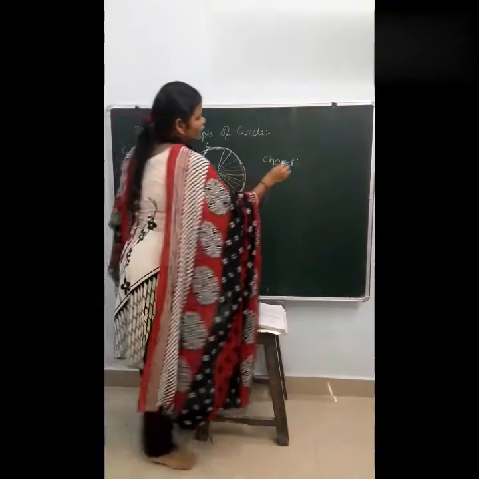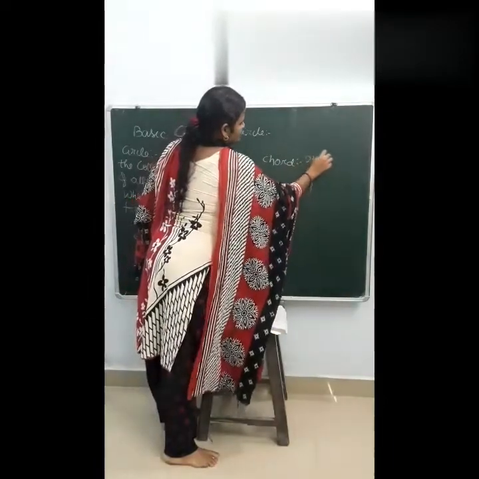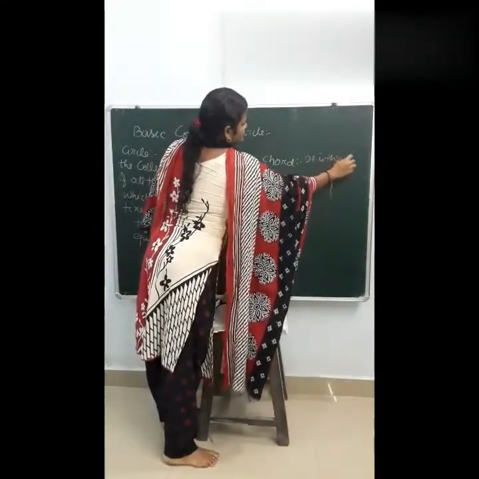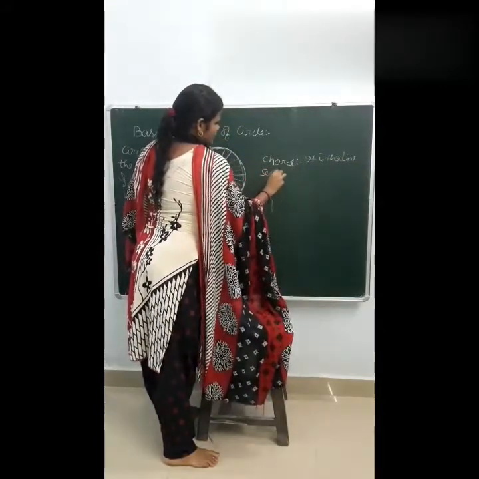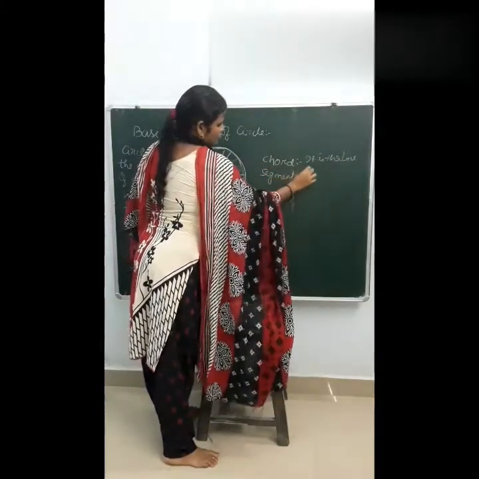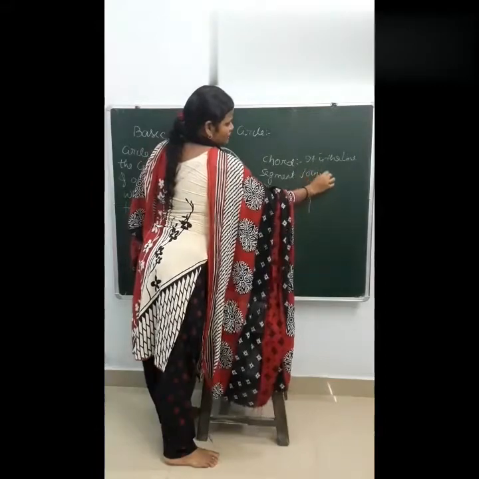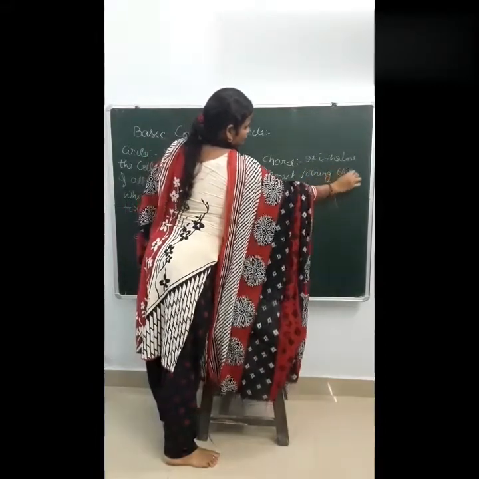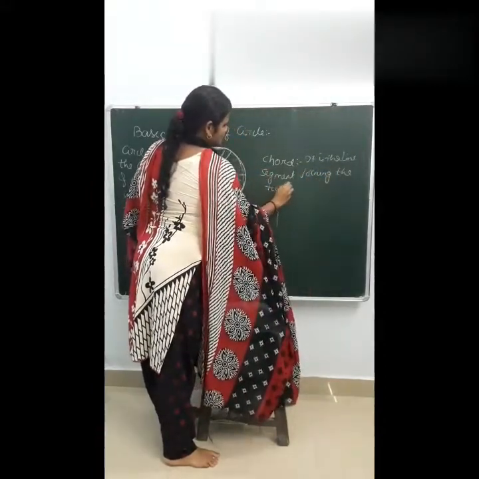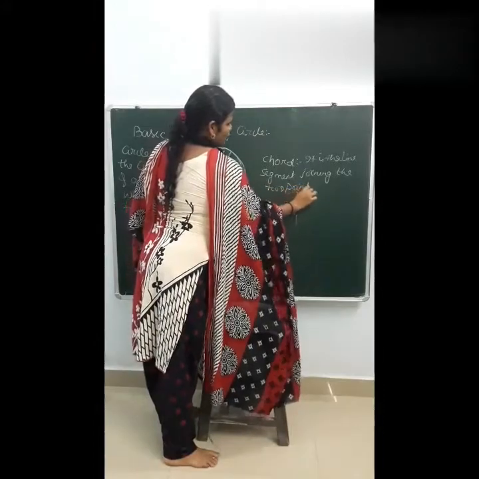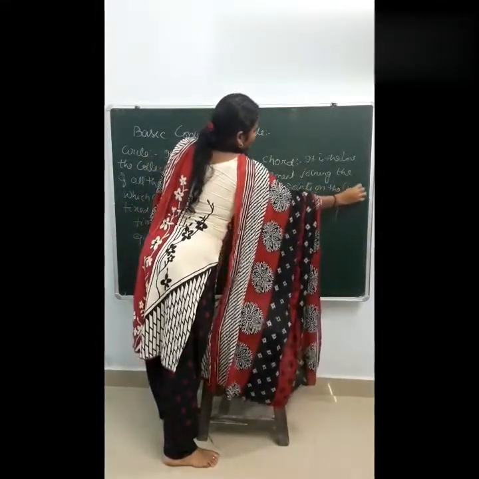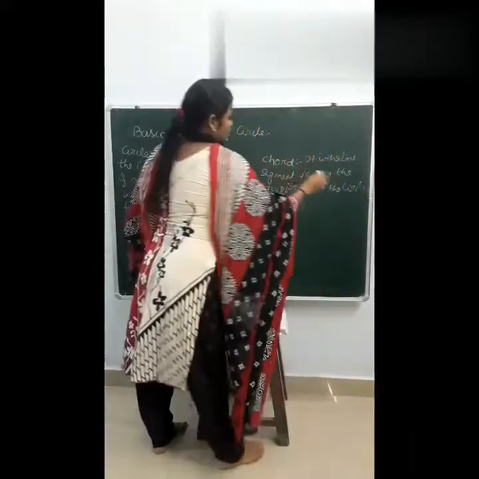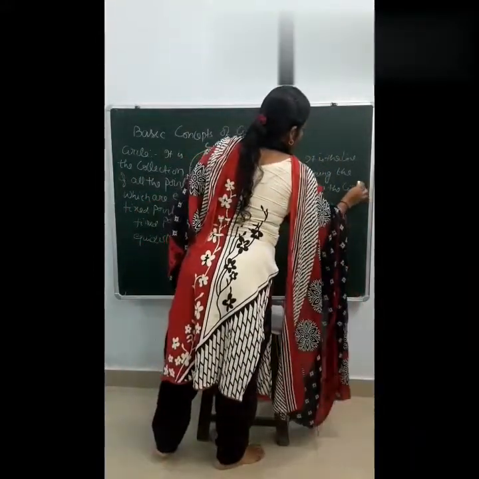So a chord is the line segment joining the 2 points on the circle.